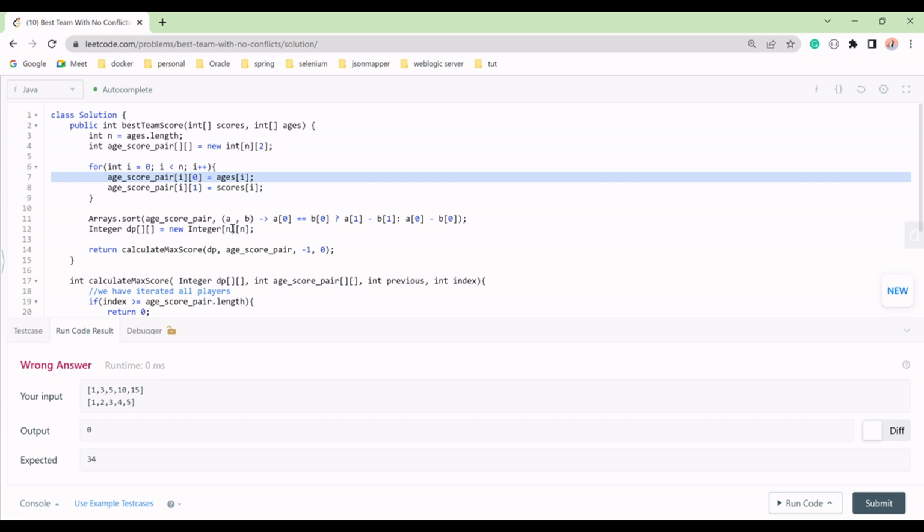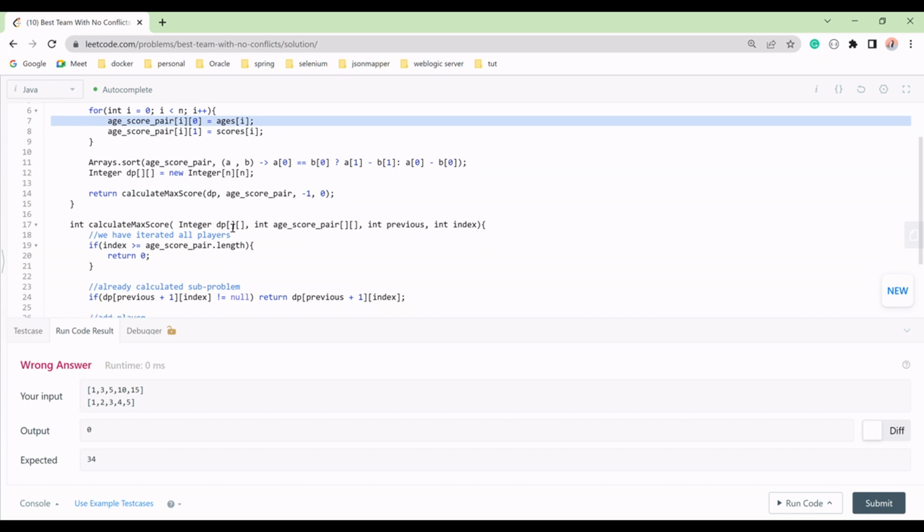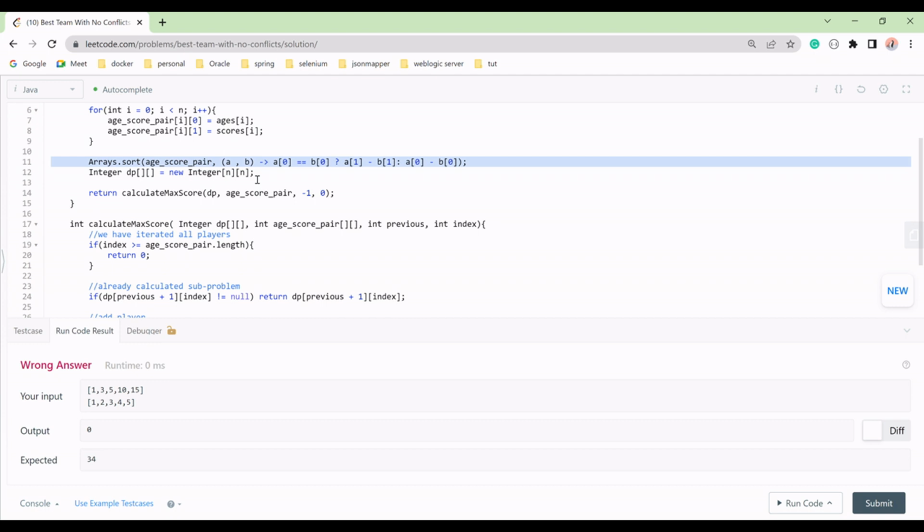We have added I and 0, right? Then we have added I at 1. We have all added, right? Now after adding, we have done sorting. We are passing a comma b. If a equal to b, then we do a of 1 minus b of 1. Otherwise a of 0 minus b of 0 we will do.